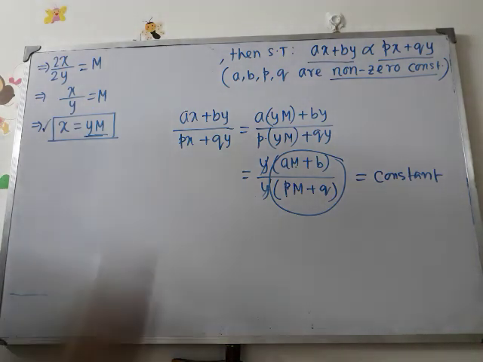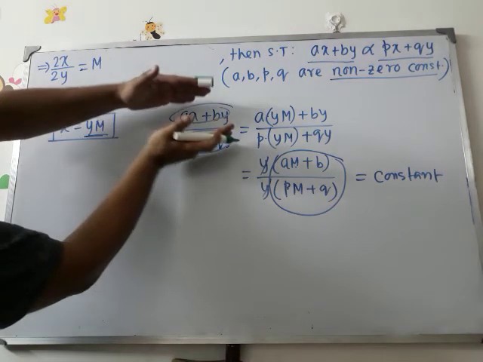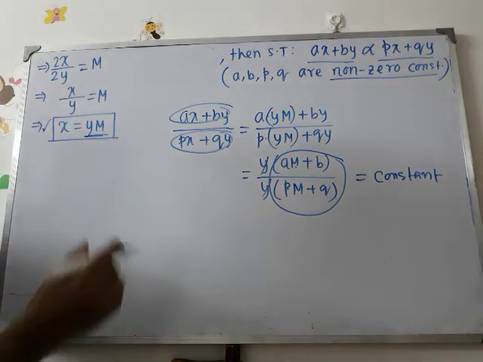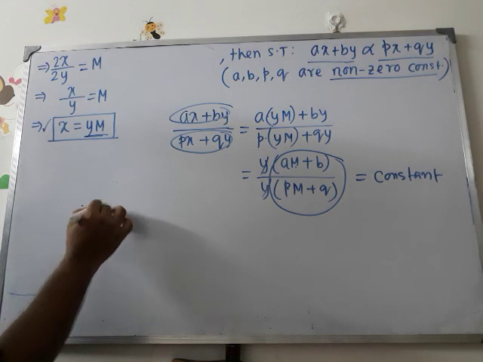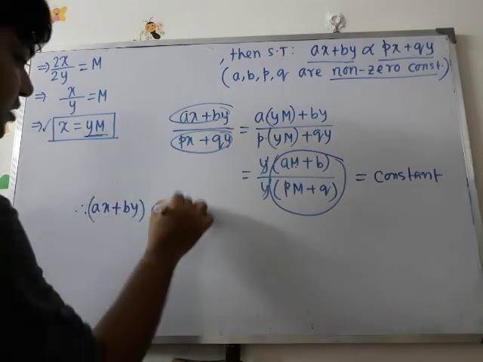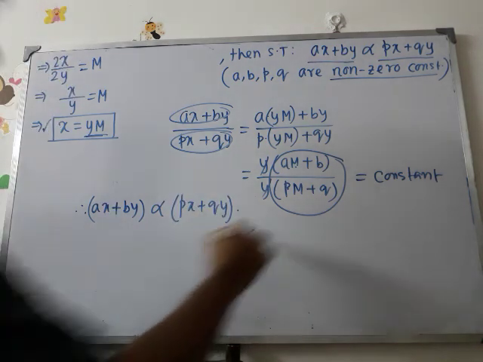That means this one by this one equals a constant, that is, the ratio of two quantities equals a constant. As the ratio of the two quantities is constant, we can say ax plus by is directly proportional to px plus qy. That's all.